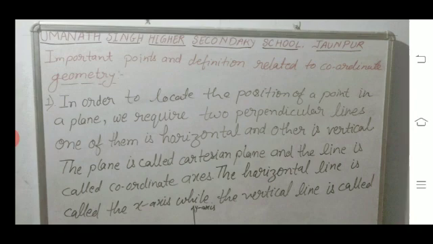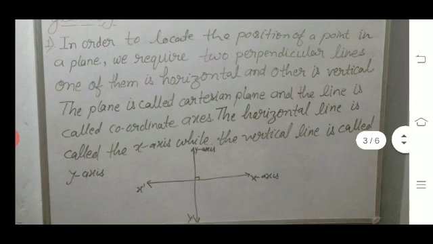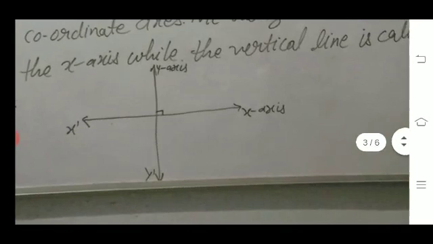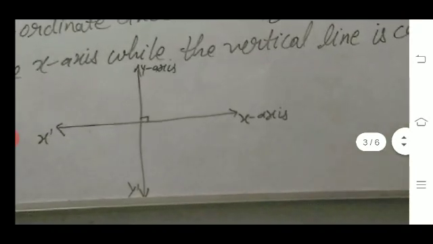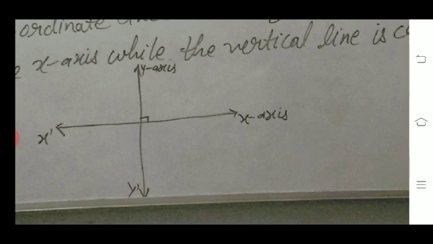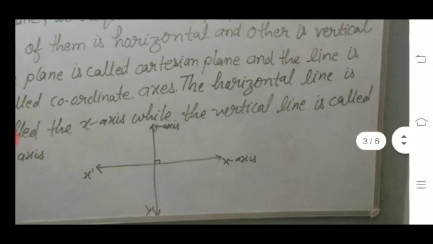The plane is called the Cartesian plane and the lines are called coordinate axes. The horizontal line is called the x-axis, while the vertical line is called the y-axis. See in the figure, the line x'x is a horizontal line and the line y'y is a vertical line. They intersect perpendicular to each other, so they form a coordinate system.